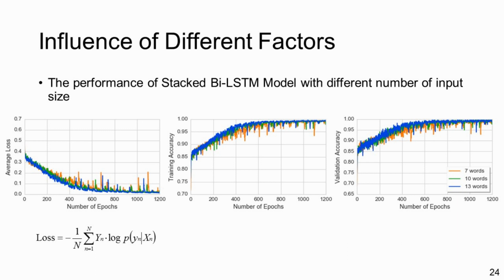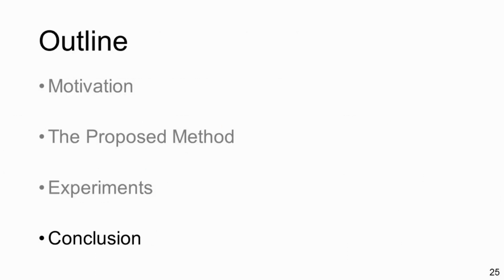After that, we tried reducing the number of inputs to explore the impact of input size. The figure shows that the loss value declines slightly as the number of inputs goes up. At the same time, the training and validation accuracy rises slightly with an increasing number of inputs. It indicates that more contextual information can provide the network more features to learn, so it will get better performance.